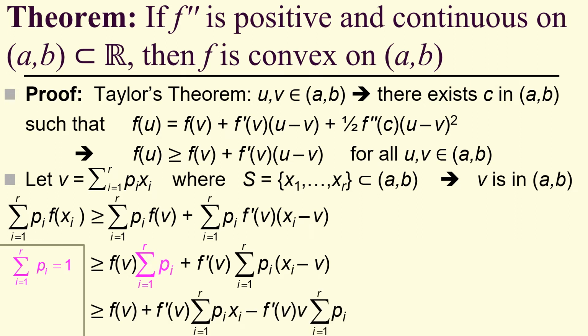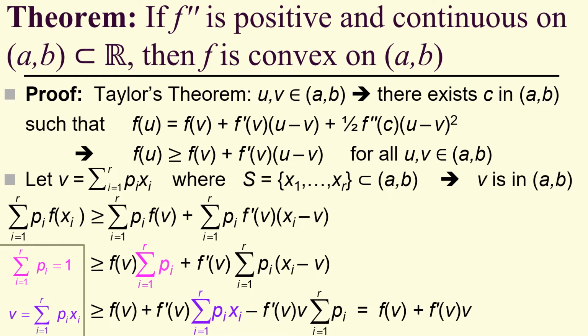So that's just f of v plus f prime of v, and we split up the difference in the final sum, and now we have the sum i equals 1 to r of p sub i x sub i, and so we get f of v, but v is equal to the sum i equals 1 to r of p sub i x sub i.